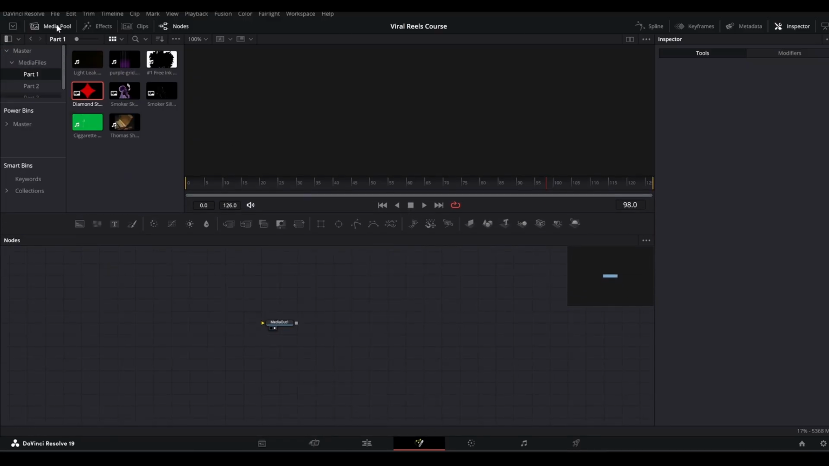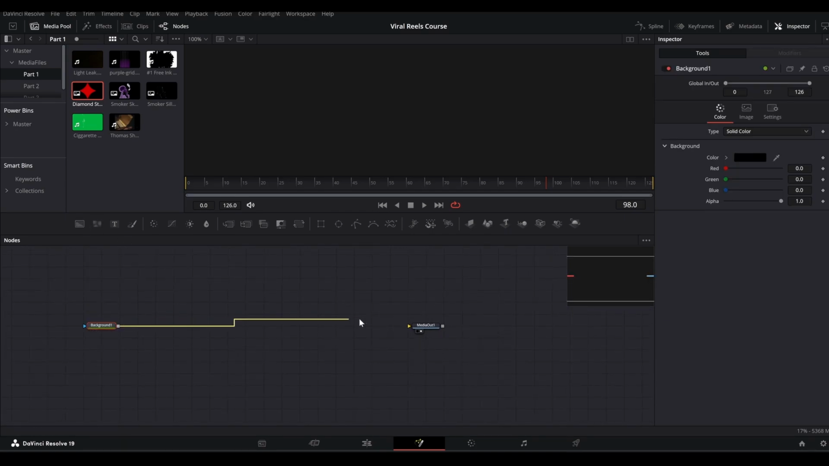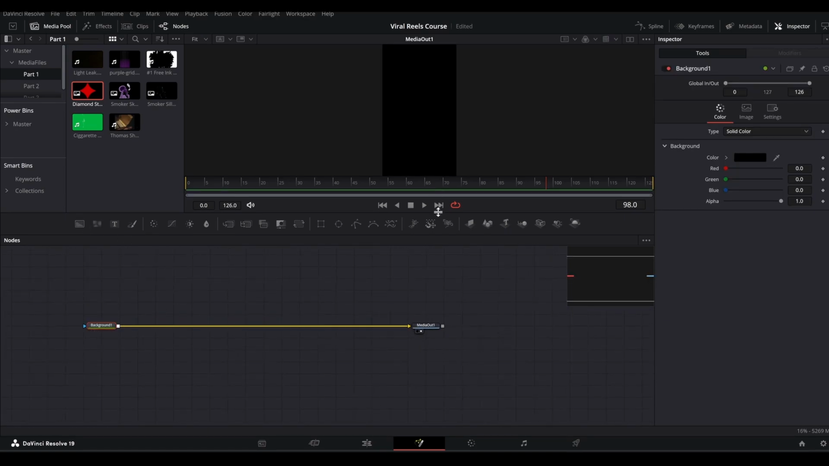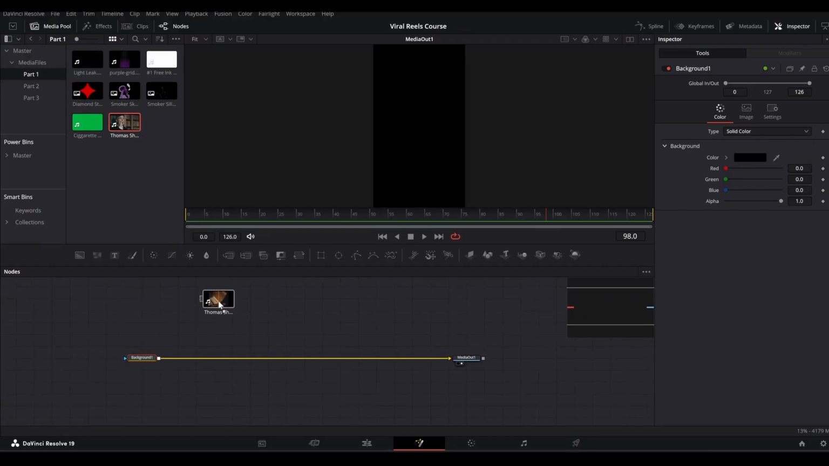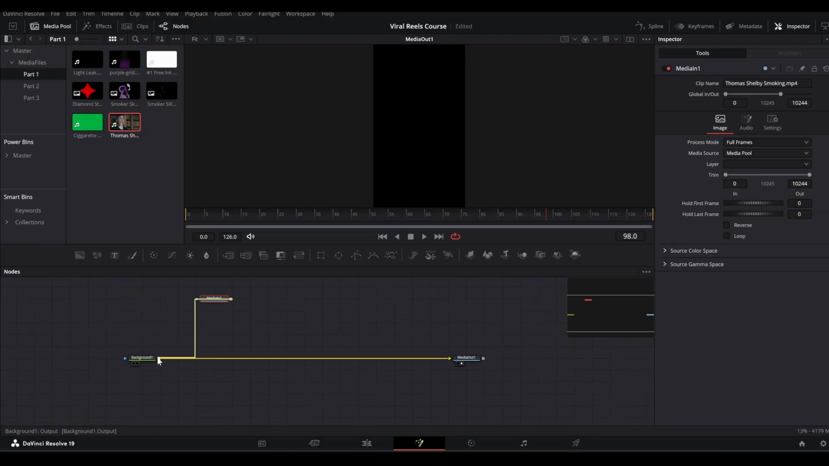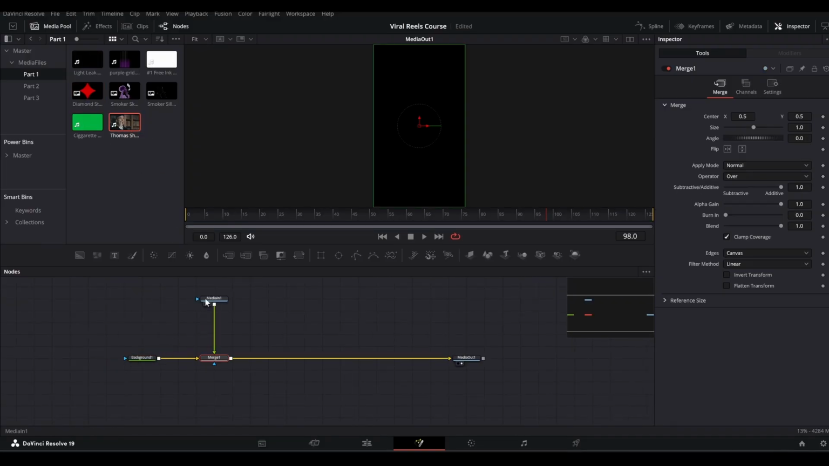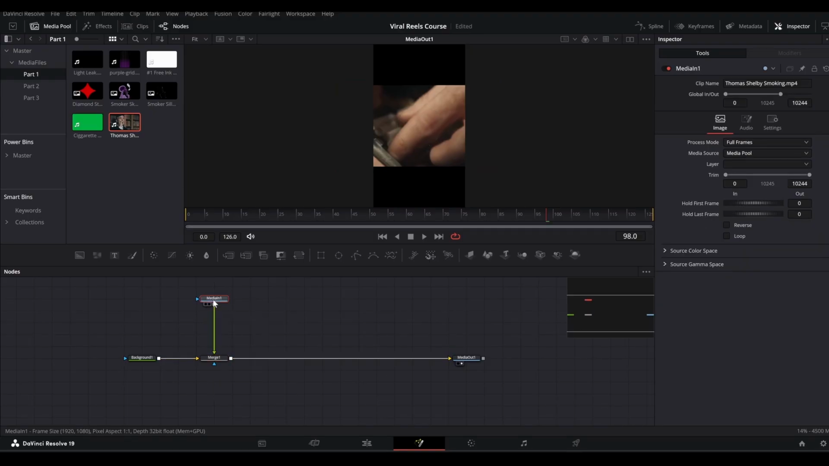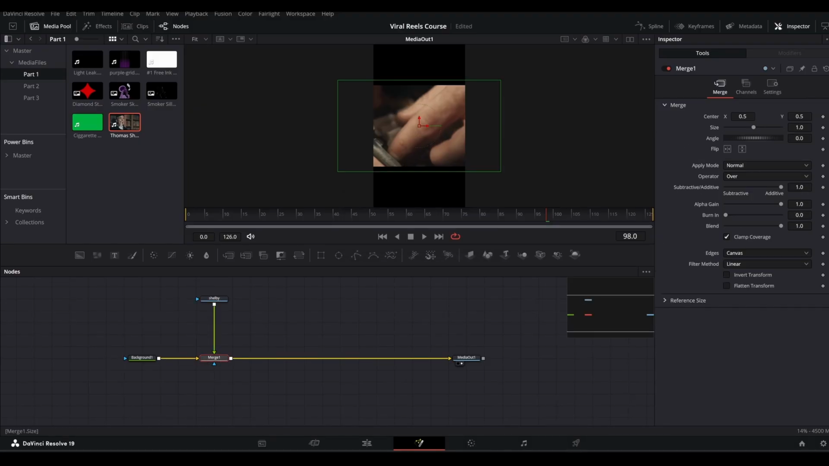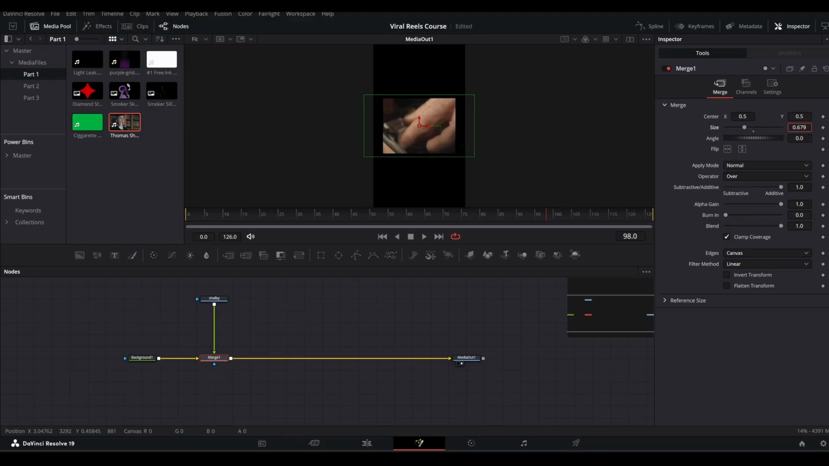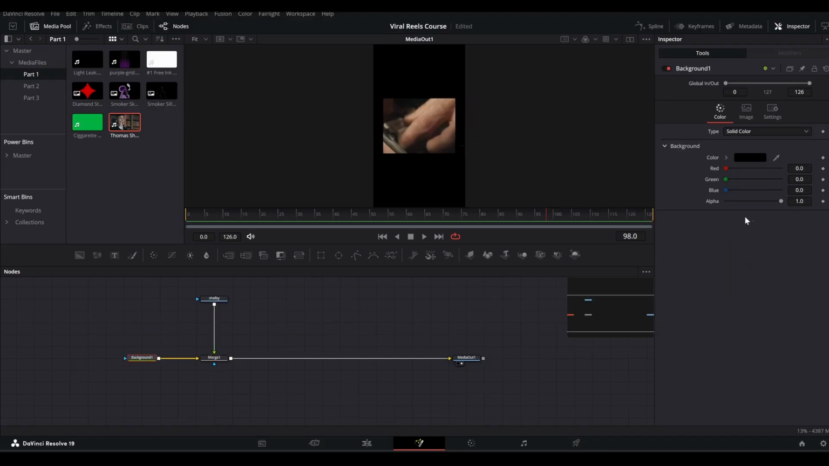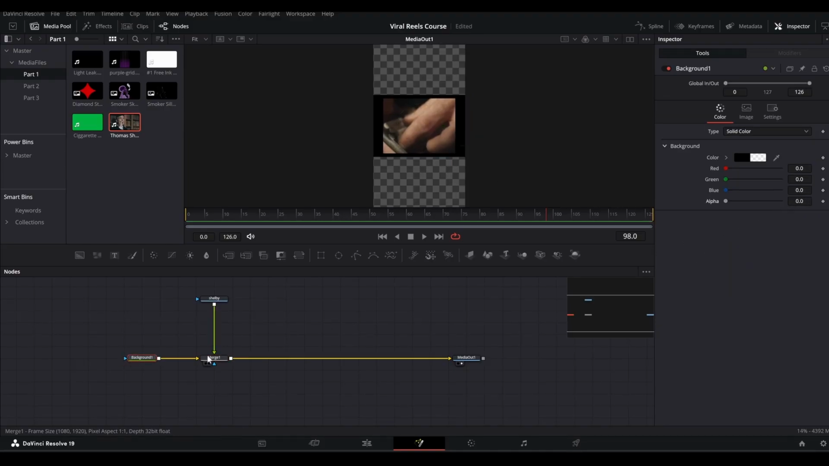Now you can go to your media pool, and first I will bring a background into the media out, like this. And let's grab this Thomas Shelby smoking movie footage and merge it here like this, and let's rename it to Shelby maybe. All right, and then go to this merge and bring its size down here. I will go to this background and bring down the alpha so we can have a better view.